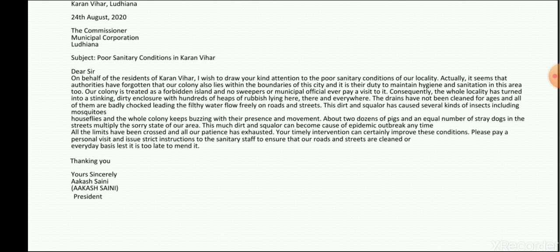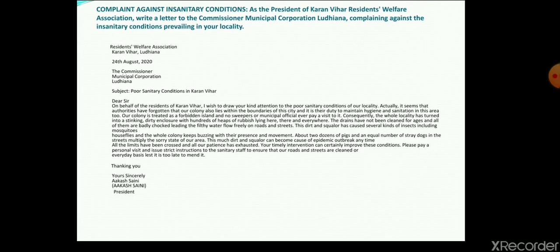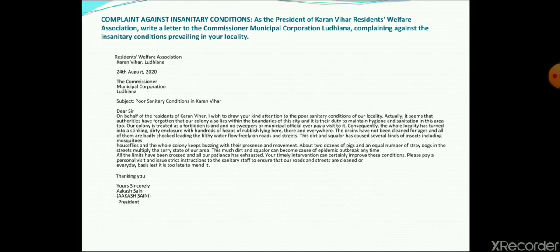It should not be that the work is assigned to the sewage cleaners once, road cleaners once, and then left to them. No, they would come one day, two days, and they would also leave the work, since the colony is in such worst condition. They have to be asked again and again, like this area has to be cleaned today, that area has to be done that day. So a regular follow up has to be there, a check has to be kept on them, right? So this kind of letter you can write in the form of a complaint. So I hope that's clear to you.